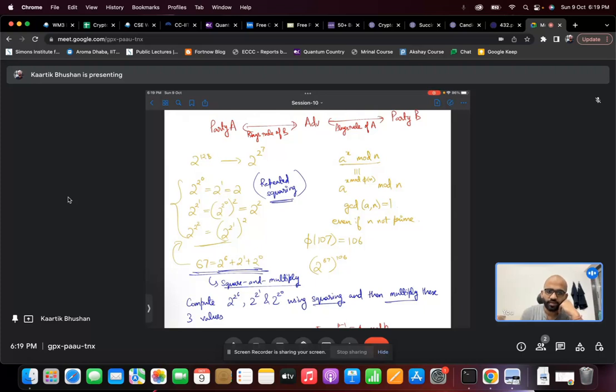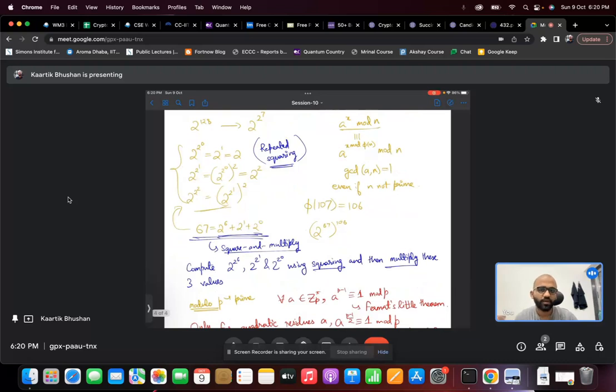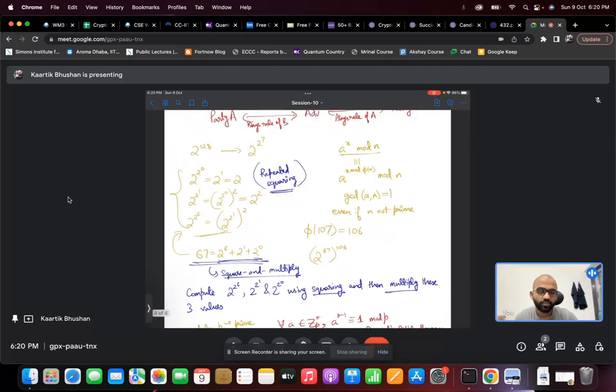So that's the most basic strategy when you want to compute a to the x mod n in general, and it's the best possible strategy in many situations. For example, if you had to compute 2 to the 67 modulo some large prime, how would you do that? If the prime was 107, how would you compute 2 to the 67 mod 107?